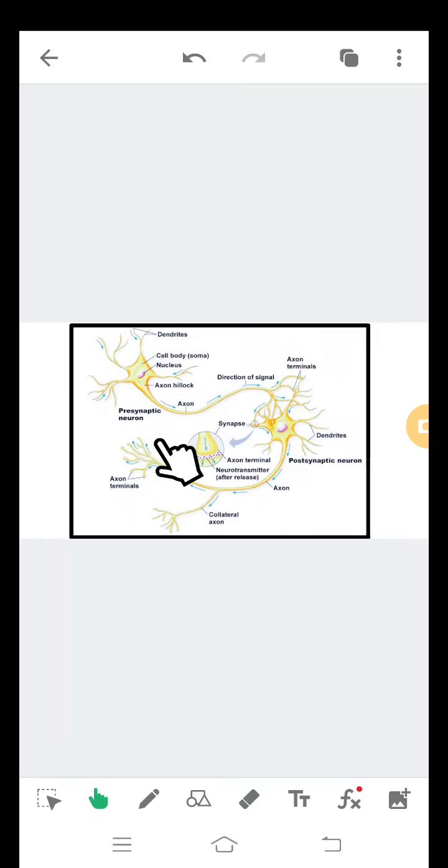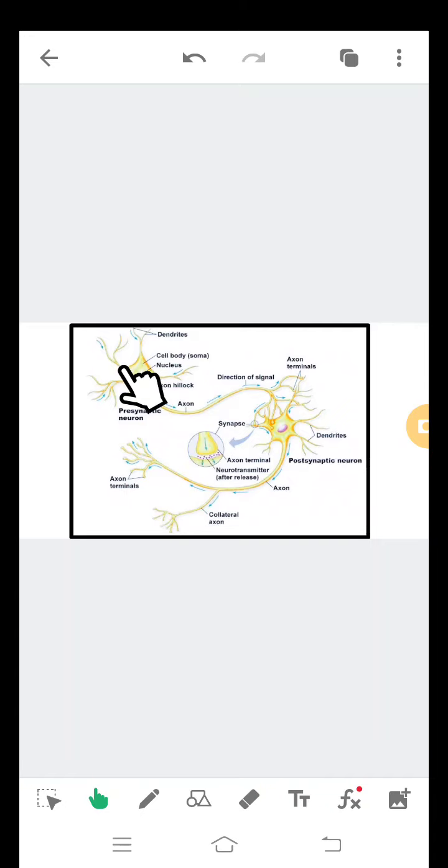That means, see, this is the portion of the impulse between one neuron to another neuron. See, this is called synapse. This is axon terminal. This is neurotransmitter after release.